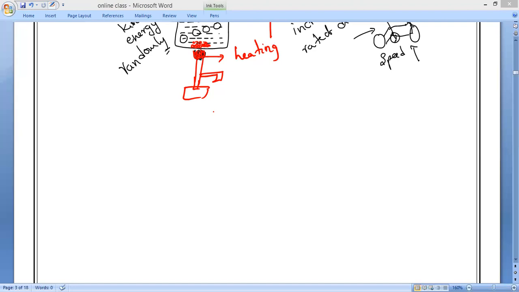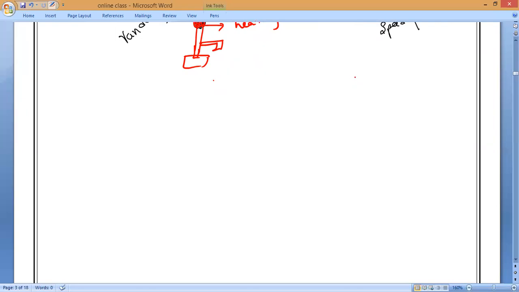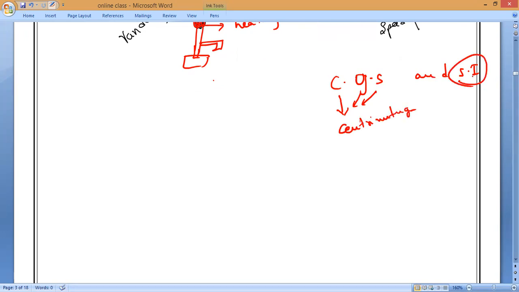You all know the two systems of units we already studied in the motion chapter in physics. One is the CGS unit and the other is the SI unit. What is the full form of CGS unit? Centimeter, gram, second. Very good, Danishka. SI unit means Standard International unit. In the same way, for temperature we should know the common unit and the SI unit of temperature.